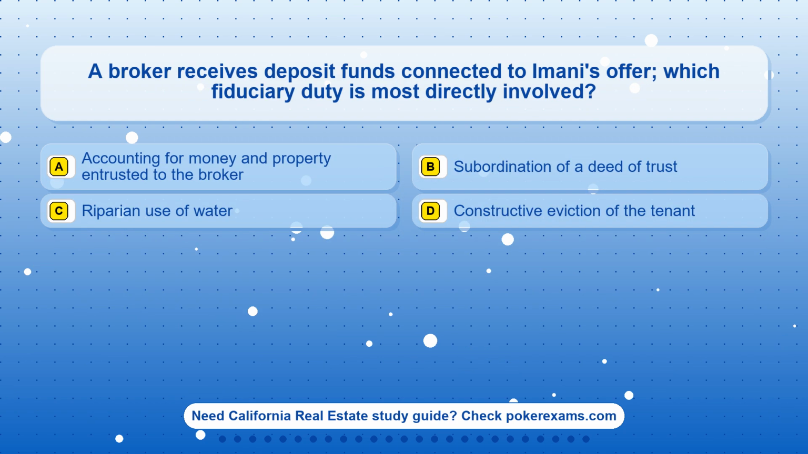Question 2. A broker receives deposit funds connected to Imani's offer. Which fiduciary duty is most directly involved? Option A. Accounting for money and property entrusted to the broker. Option B. Subordination of a deed of trust. Option C. Riparian use of water. Option D. Constructive eviction of the tenant.